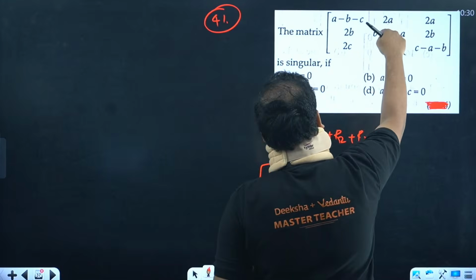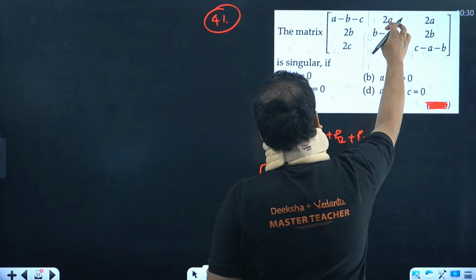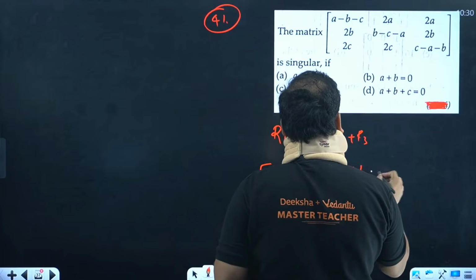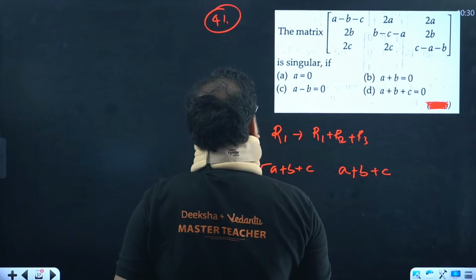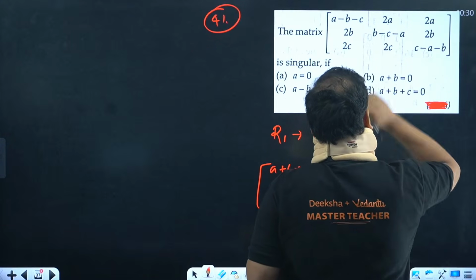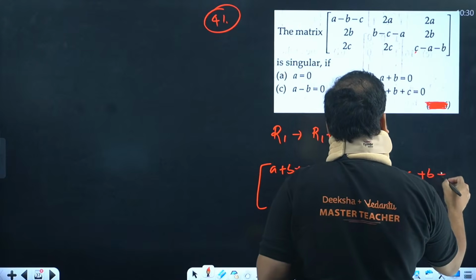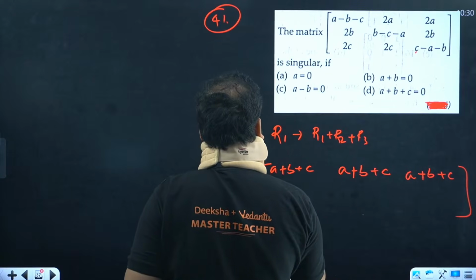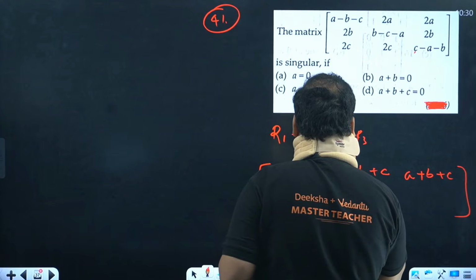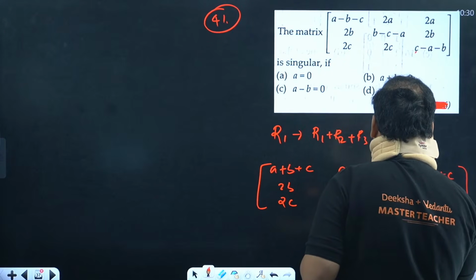This one, 2a plus b minus a cancels. You'll have a again, plus b also is there, and minus c plus 2c is also plus c. Same way, if you add over here 2a with minus a, it is minus 2b plus b and 2b, so simply plus c. That's my first one. So we have 2b, 2c, b minus c minus a, 2c, and 2b, c minus a minus b.